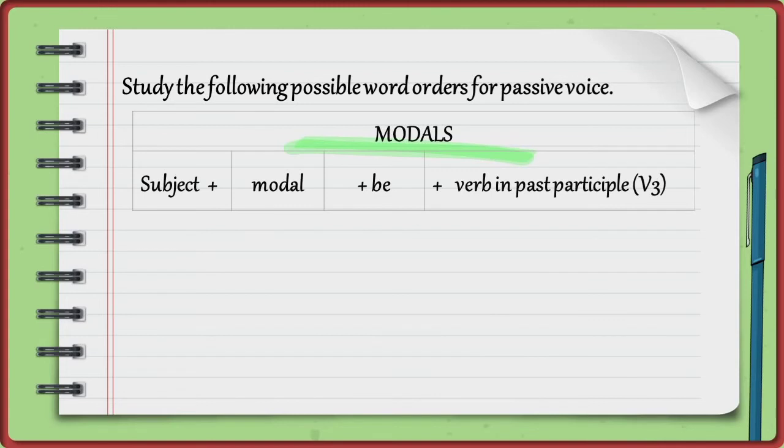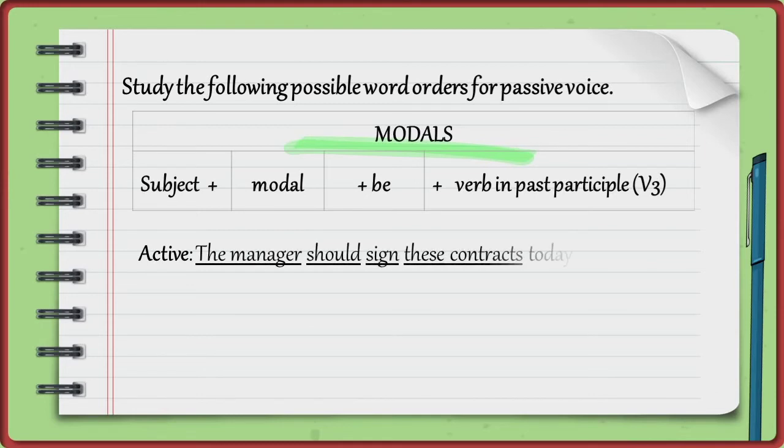Study the following possible word orders for passive voice in modals. Subject, plus modal, plus be, plus verb in past participle, verb 3. For example, active: The manager should sign these contracts today. The manager, subject. Should, modal. Sign, verb. These contracts, object, complement.